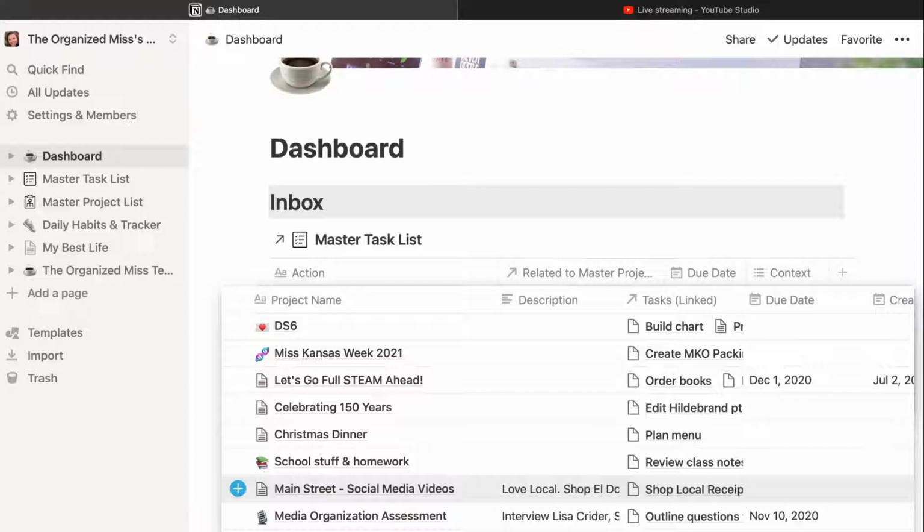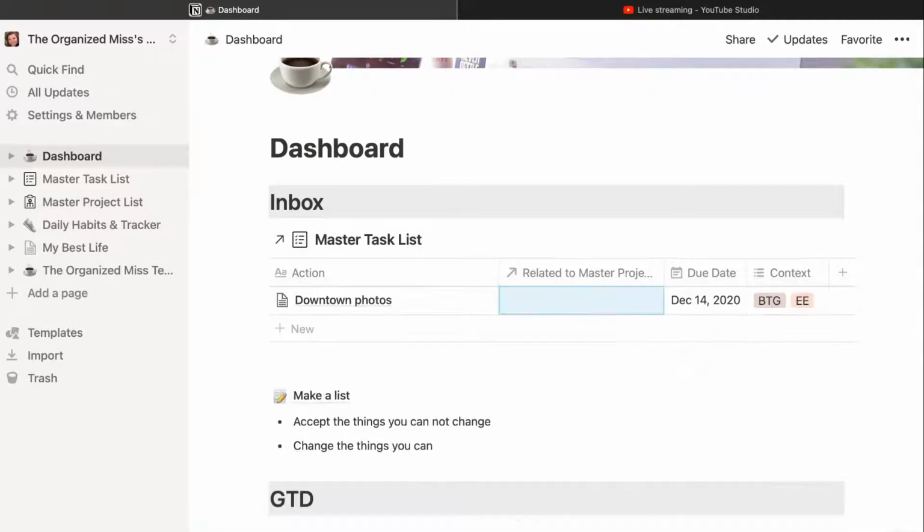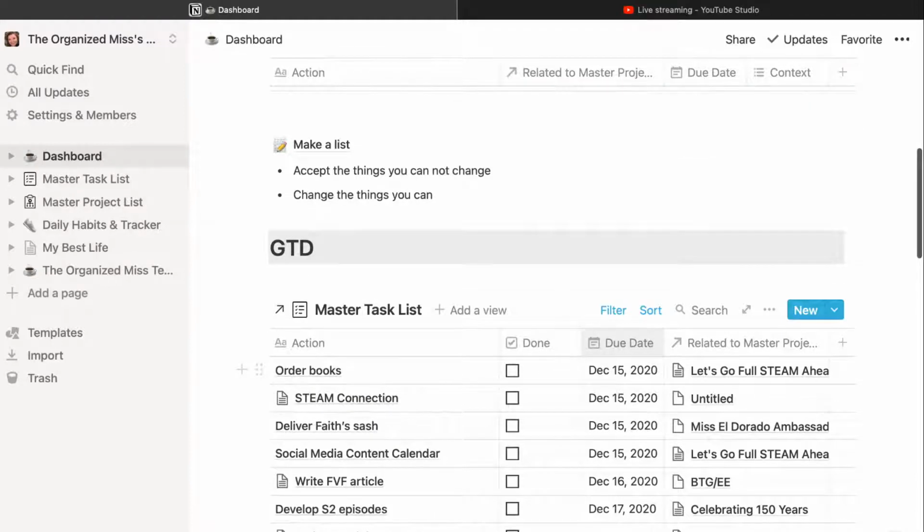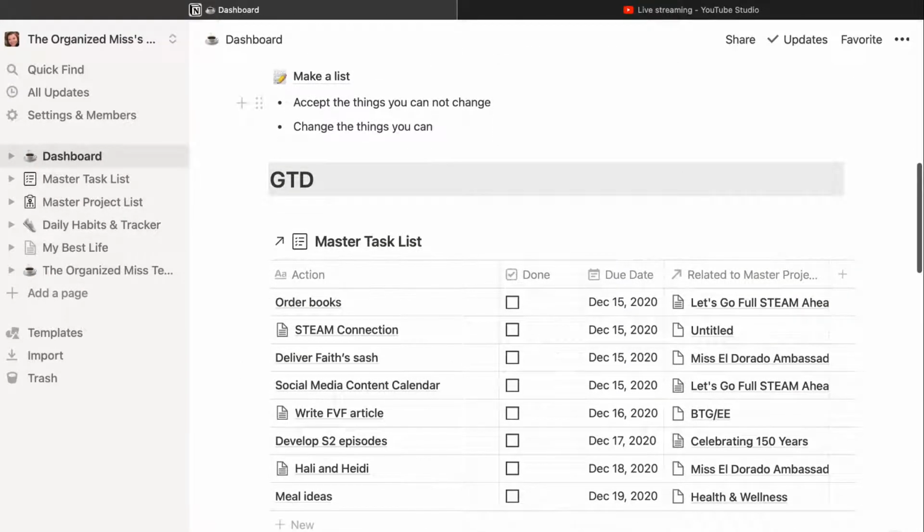Which it'll probably be this one right here. This will be the task. It will automatically jump out of, it'll look like it jumps out of this inbox, because this will be empty because it now has a project and a context. The task will still show up here.